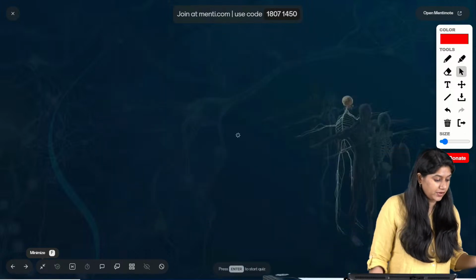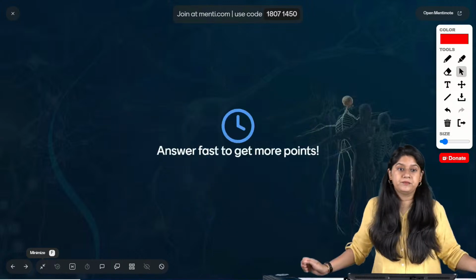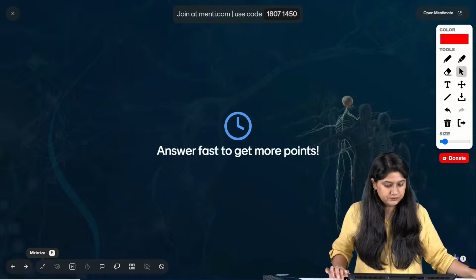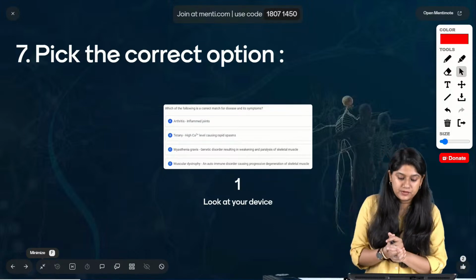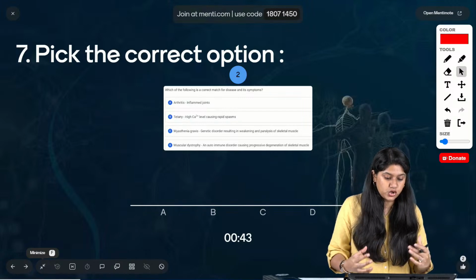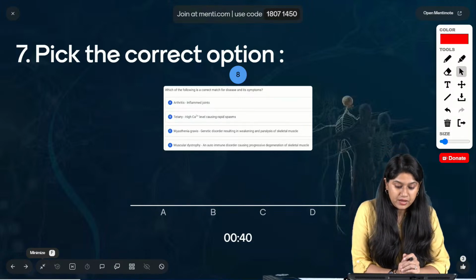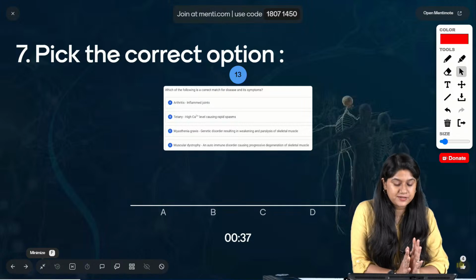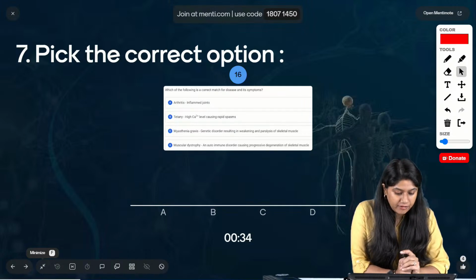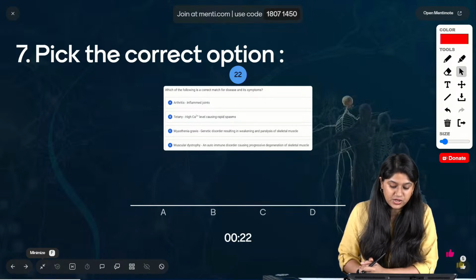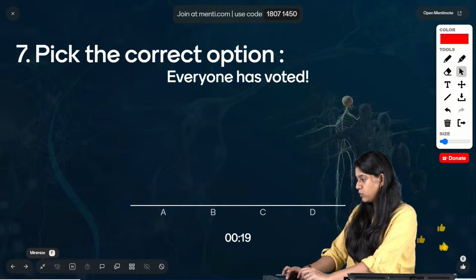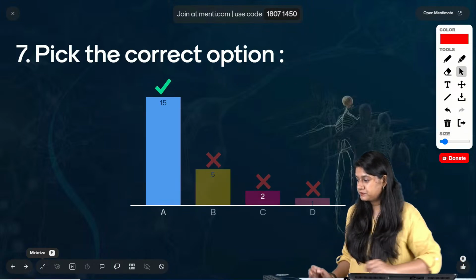Let's go. Question number 7, everyone, on your screen. Let's take a look over here. Which of the following is the correct match for disease and its symptom? Arthritis, inflamed joints. Tetany, high calcium level causing rapid spasm. Then we have myasthenia gravis, genetic disorder resulting in the weakening and paralysis of the skeletal muscle, and muscular dystrophy, an autoimmune disorder causing the progressive degeneration of the skeletal muscle. What will be the answer, everyone?